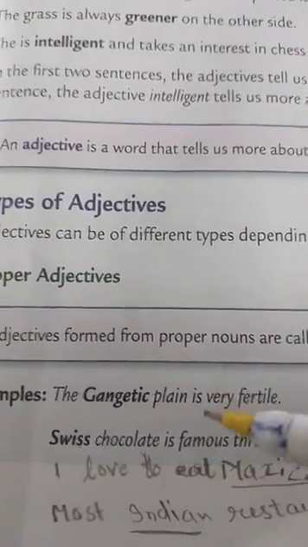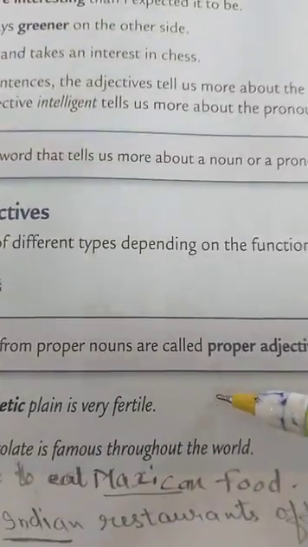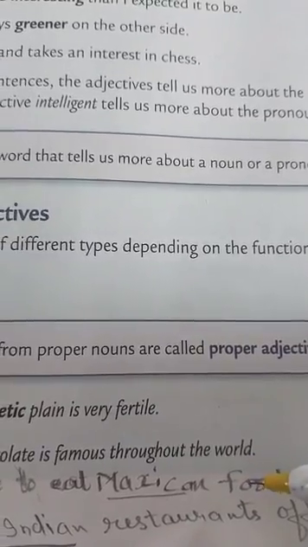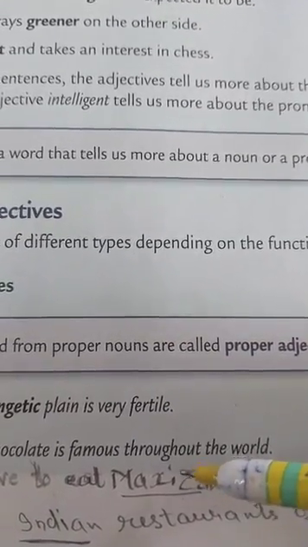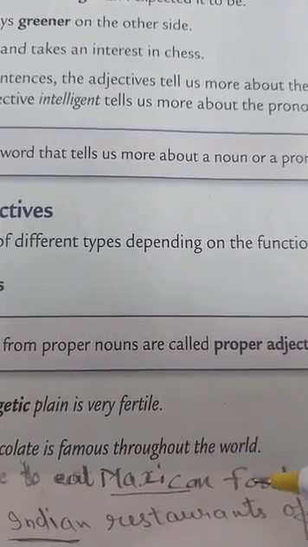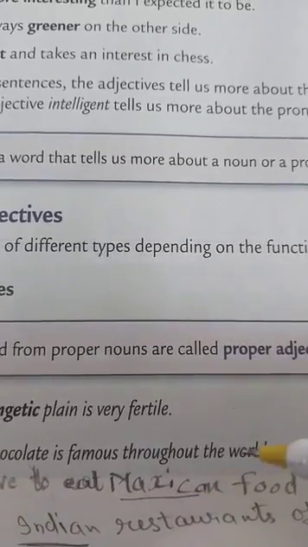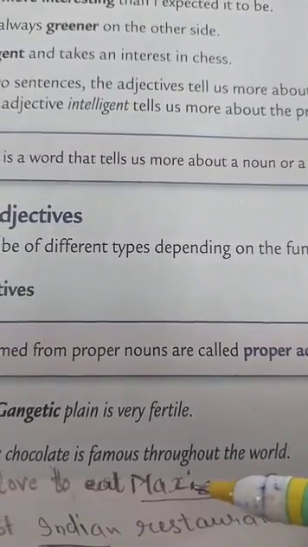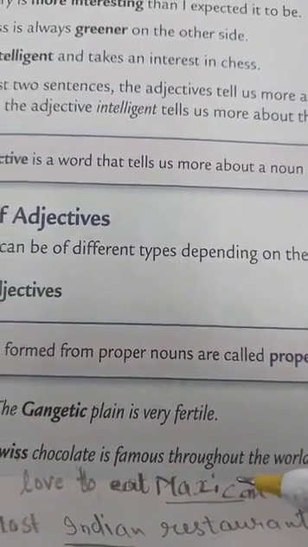See another example. I love to eat Mexican food. Now, in this sentence, children, the word food is a noun, and word Mexican, it is a proper noun, and it is here describing the noun food, or it is telling us more about the noun food. So it is also a proper adjective.